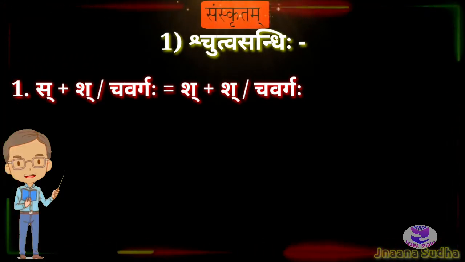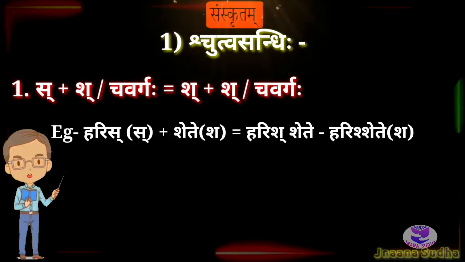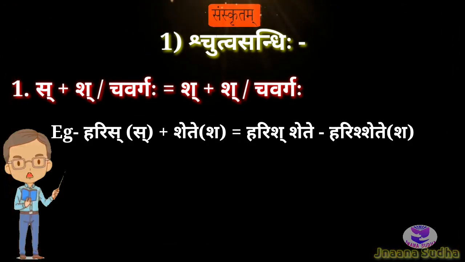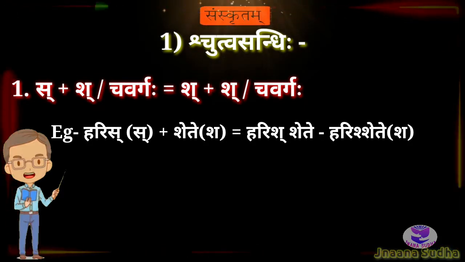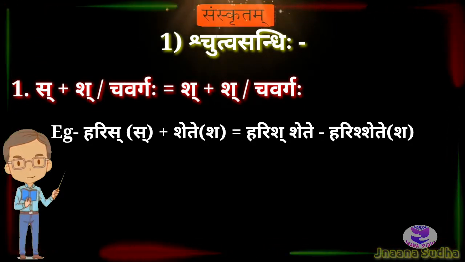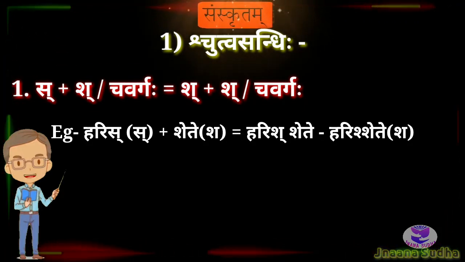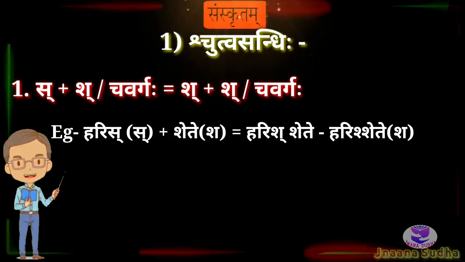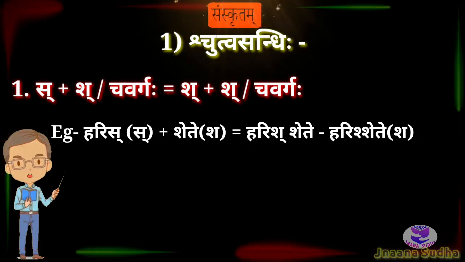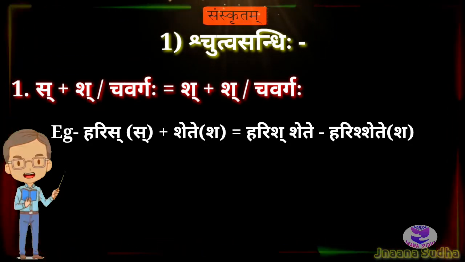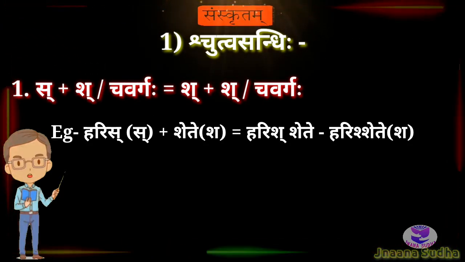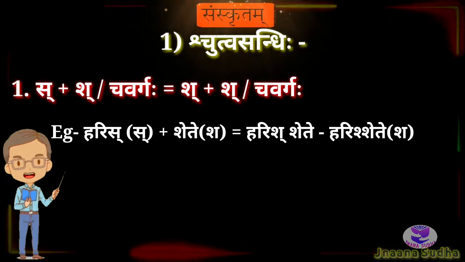Haris plus Shete is equal to Harish Shete. It will become Harishete. It means Vishnu or Hari will sleep. This is the example for the first formula. Haris, in the Purvapada, Sakara is the letter, plus Shete, Shakara is the Uttarapada letter.